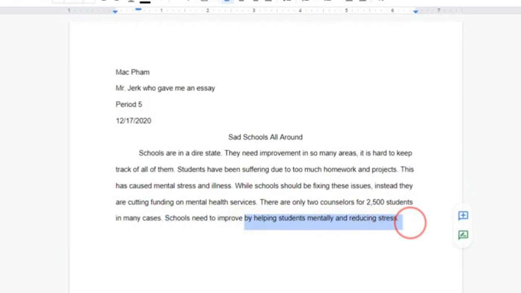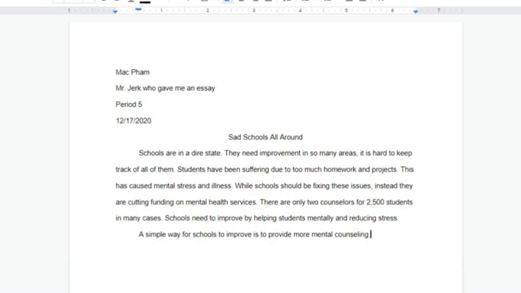You guys can also see in the second half of my thesis, I give my reasons and ideas that might become my body paragraphs in response to the prompt. So we can help students mentally by reducing stress. So I'm going to start off by typing a sentence to keep pushing my thesis. A simple way for schools to improve is to provide more mental counseling and to hire more counselors for students. And there you go.